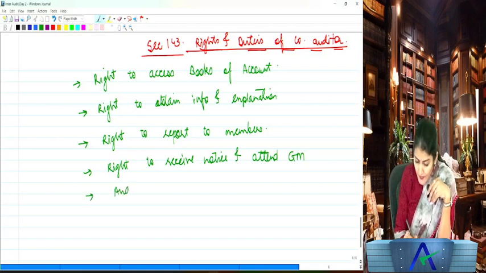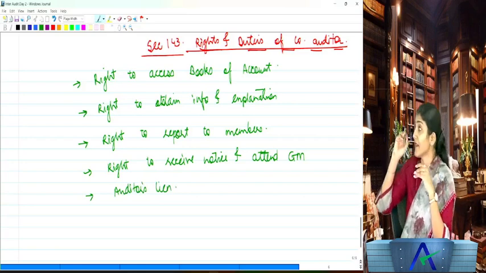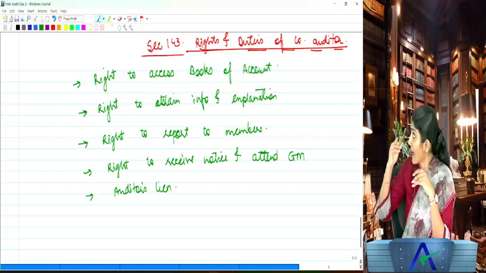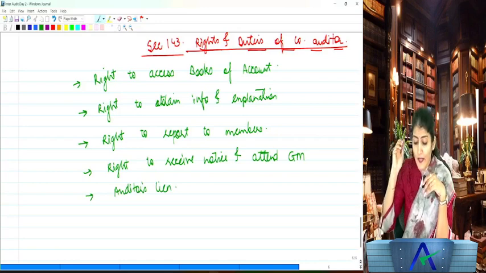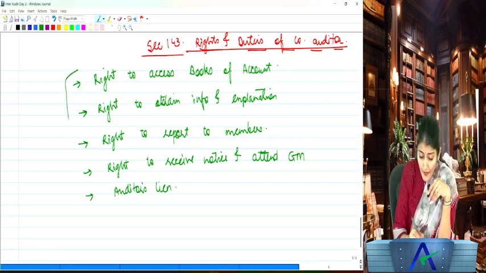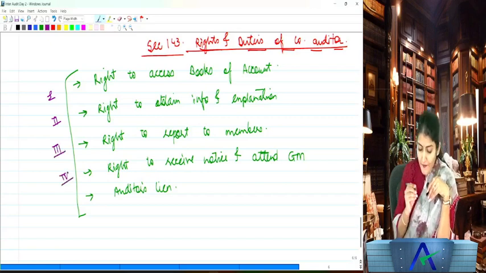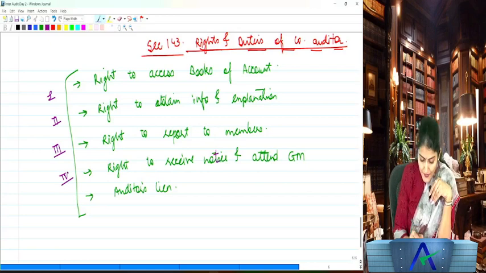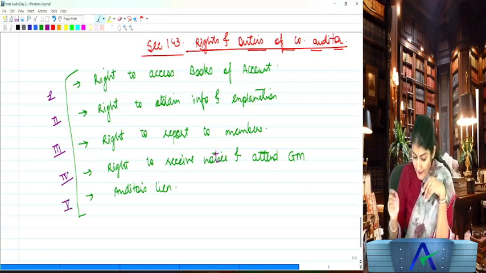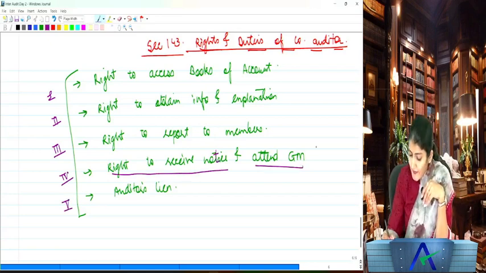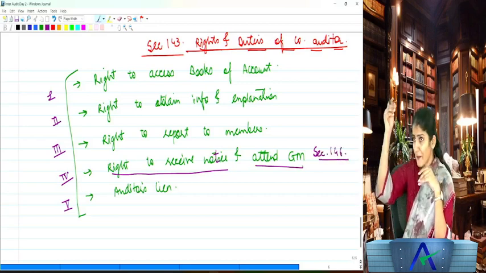And the last right of the company auditor which we have over here is the right to exercise the auditor's lien, LIEN. So these are the rights of the company auditor: right to access books of account, right to obtain the information and explanation, right to report to the members, right to receive the notice and attend the general meeting, and right to exercise the audit lien. Right to receive the notice and attend the general meeting is given under section 146. And yesterday we had made a list of the sections.